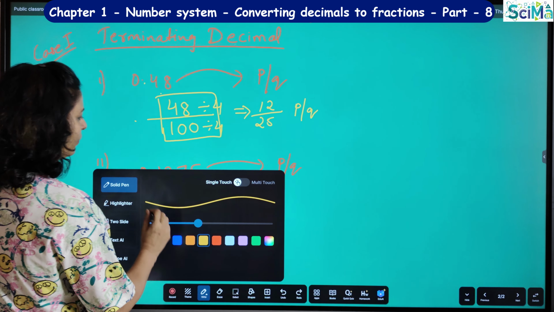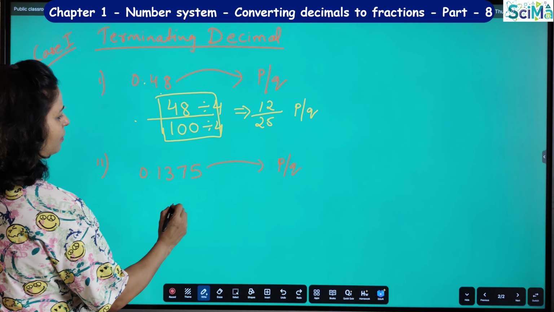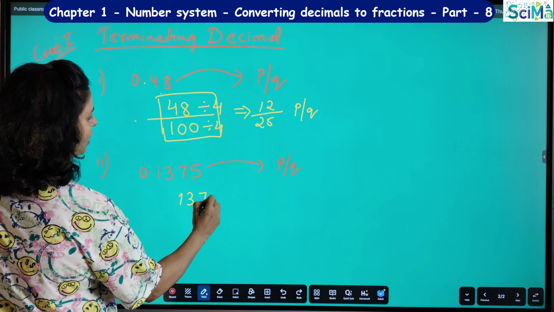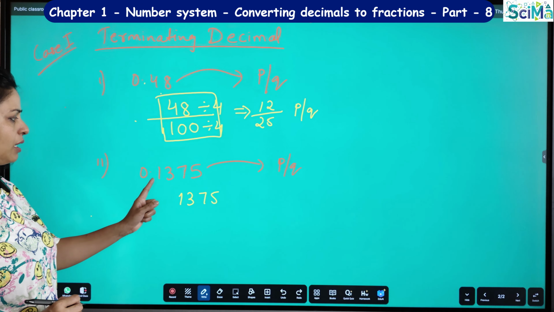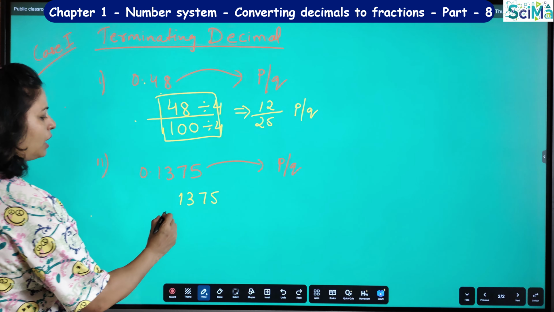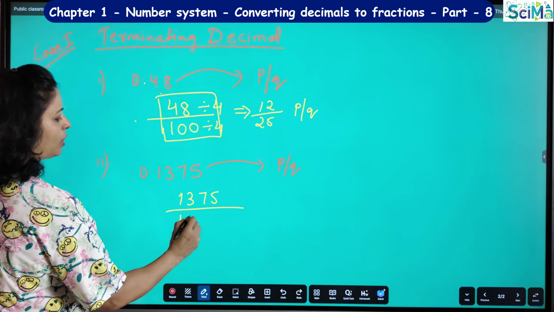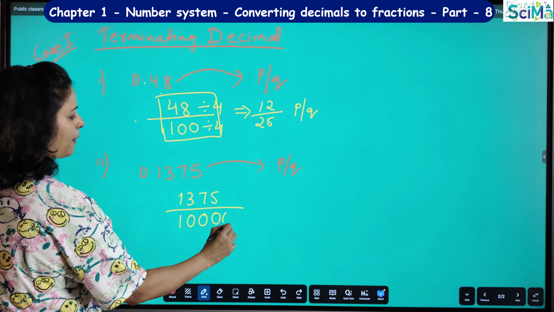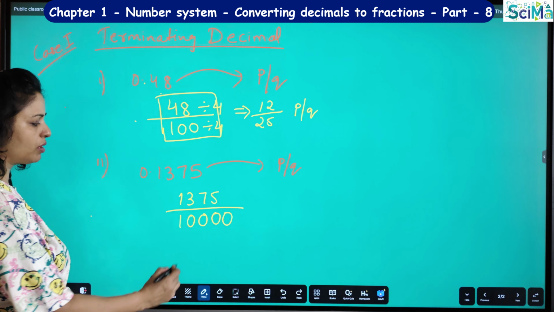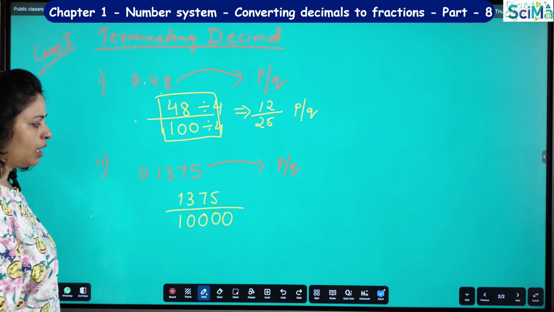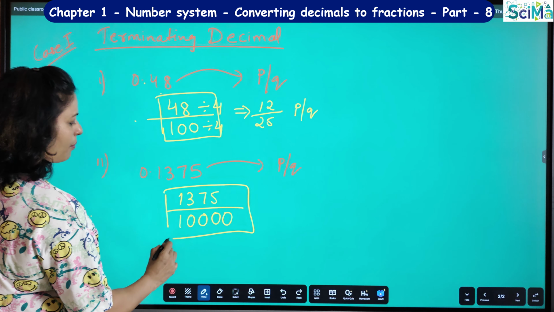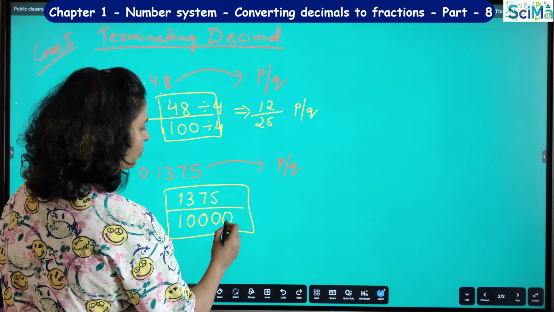What do I do? So here I will write the number without the decimal. I am writing the number without the decimal divided by how many numbers are there after decimal? 1, 2, 3, 4. So I will divide with 10,000, okay, because 10,000 has 4 zeros. Now this is a very big number, right? You have to convert into lower form.